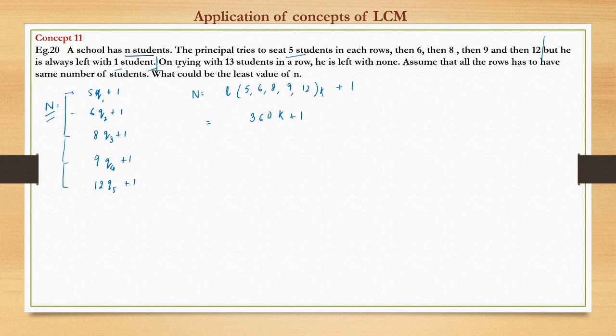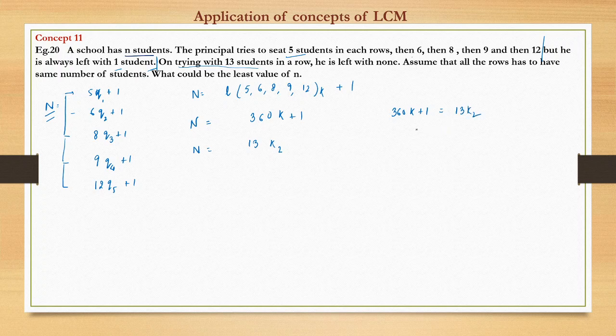Now it says that on trying with 13 students in a row, he is left with none. So n can also be written as 13 times k2. So this means 360k plus 1 is the same as 13k2.